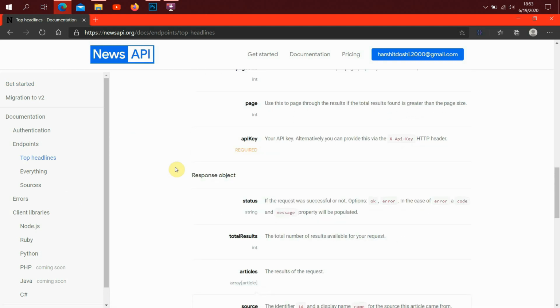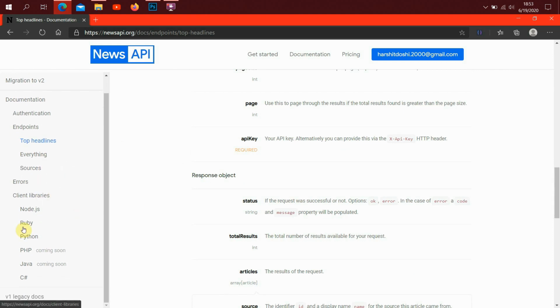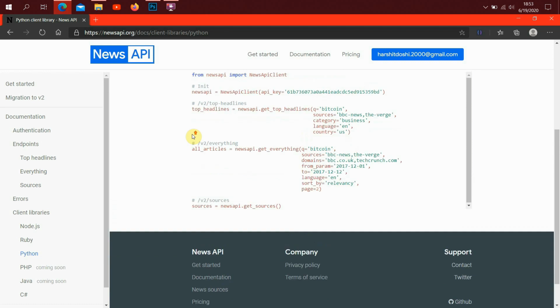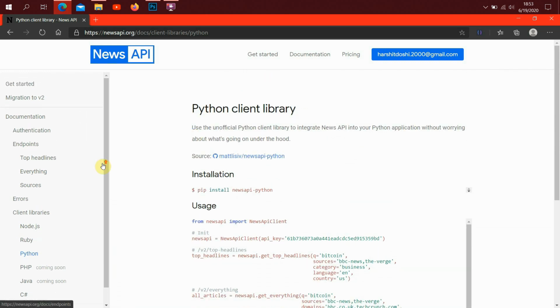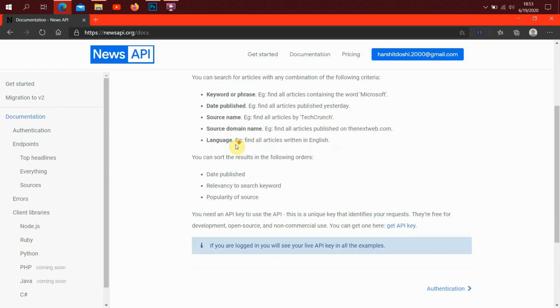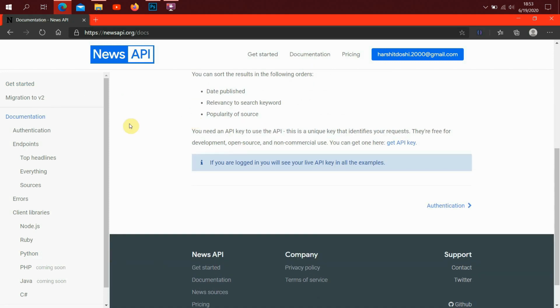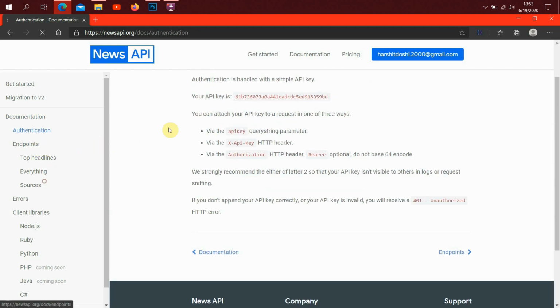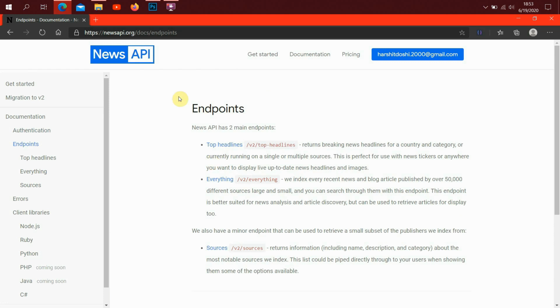News API sends all the news in .json format. We can also get news from different countries. There are many filters available that we can use to filter the news, such as news related to tech, news related to business. I have used top headlines of India. The best thing about News API is that everything is well documented, and it is fast and secure to use.